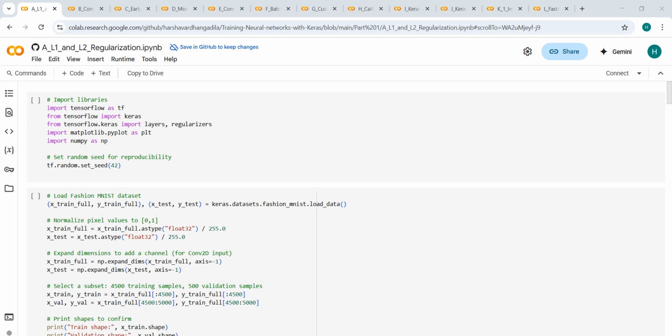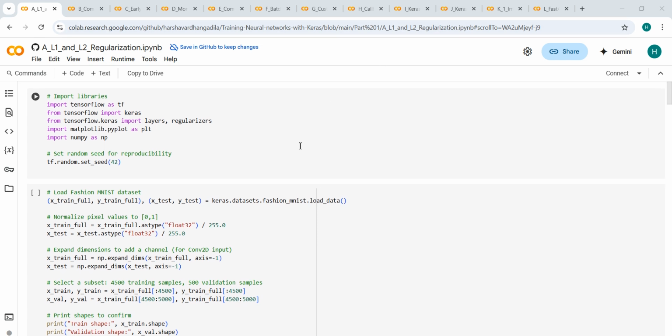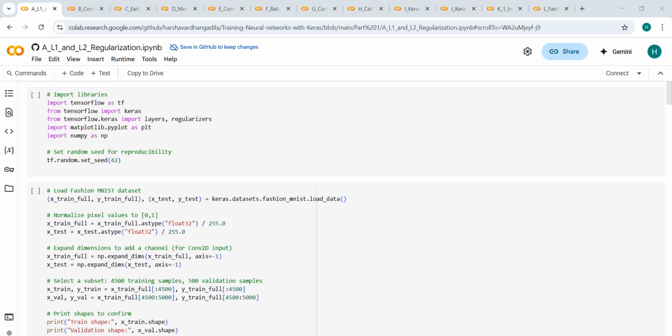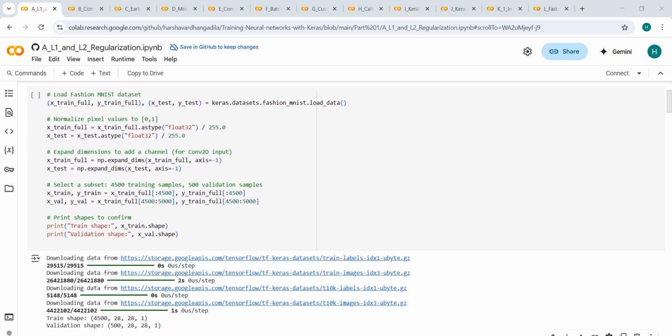Both are added to the loss function during the training phase. Regularization helps control overfitting by penalizing large weights that could make the model overly complex. So let's start implementing the code. First, we have to import the required libraries and import the MNIST dataset for training as well as testing purposes.